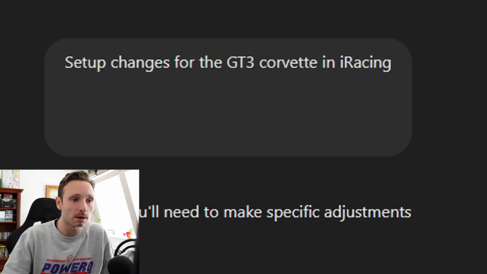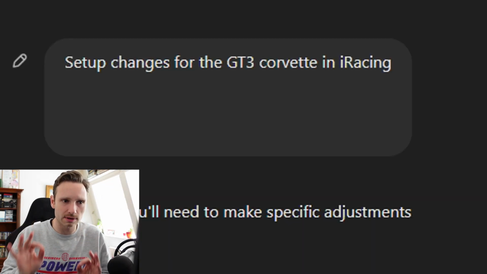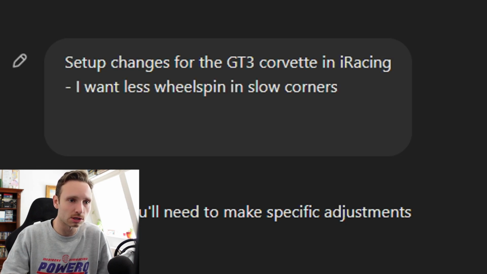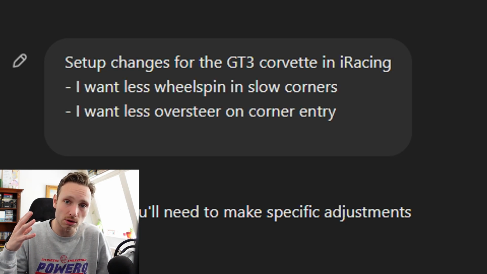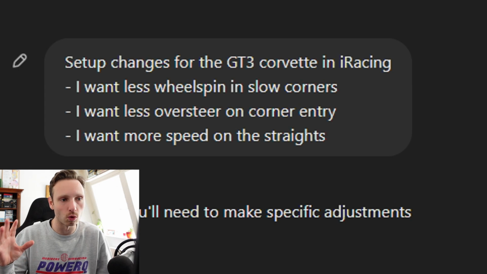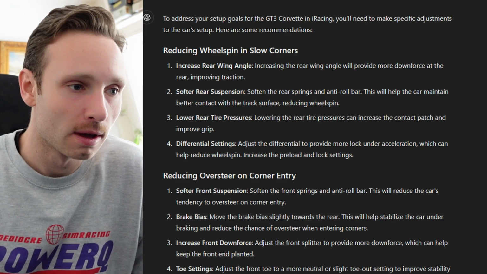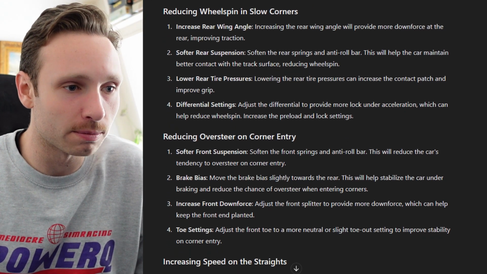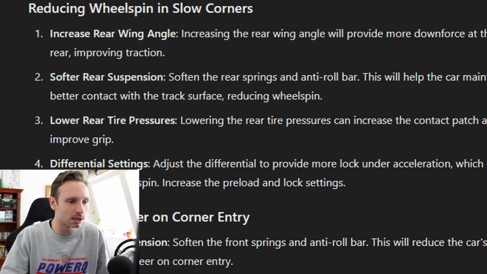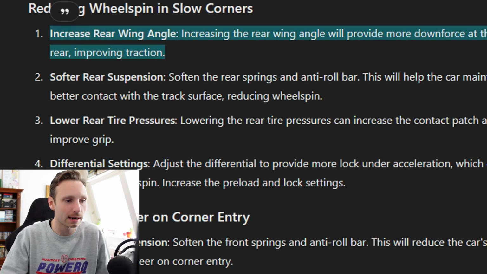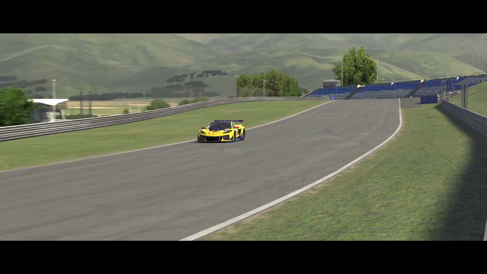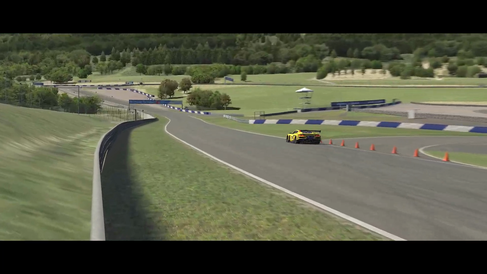So here's the first prompt: setup changes for GT3 Corvette in iRacing, just very general. I want less wheel spin in slow corners, I want less oversteer on corner entry, and I want more speed on the straights. So there's a lot of information here. So the first thing it gives us is increased rear wing angle. Well, that's gonna clash with more speed on the straights immediately.